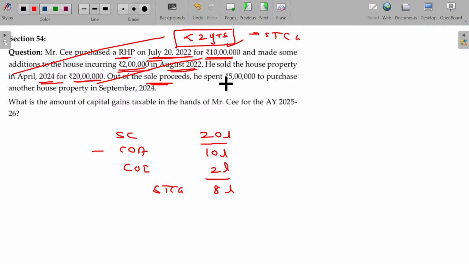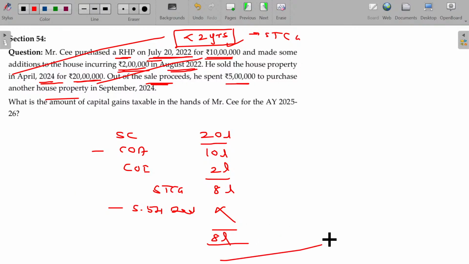Out of the sale proceeds, he spends 5 lakhs to purchase another house property, claiming section 54 deduction. Will it be possible? No. Section 54 deduction is possible only if the capital gain is long-term. Here the capital gain being short-term, you are not eligible for claiming the deduction under section 54. So taxable short-term capital gain in this case being 8 lakhs. Clear?